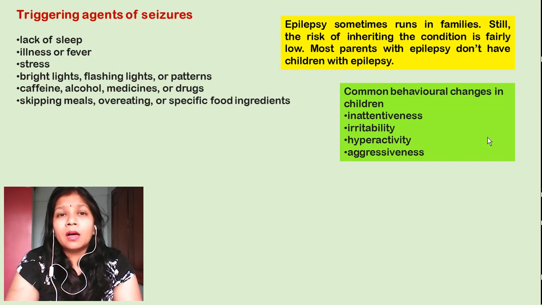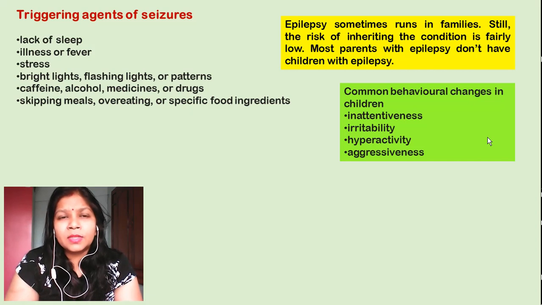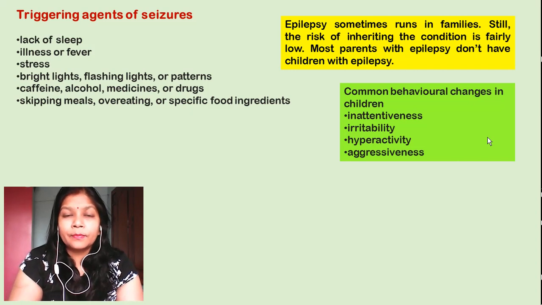He tortures himself or his sibling, his parents or anybody. He throws the items, he throws the articles. So these four symptoms can be the first line of diagnosis of whether the child is suffering or can suffer from epilepsy.